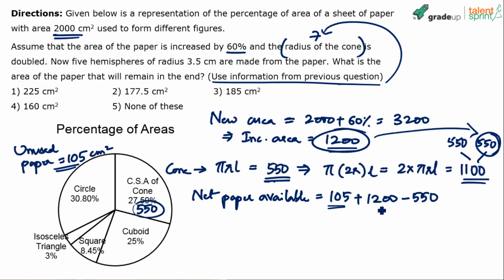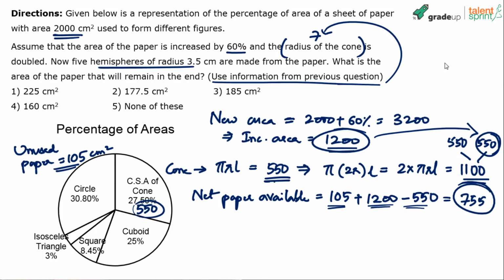You're able to follow? So unused paper was 105 initially. We increased the area of the paper by 1200. But because the radius also was doubled, our requirement for the cone increased by 550. So that increment should be subtracted here. It is an additional requirement, right? So we remove this 550. So what is the paper left with us to make hemispheres? 1200 minus 550, 650. 650 plus 105 is 755. Now using this 755, we are going to make these hemispheres.